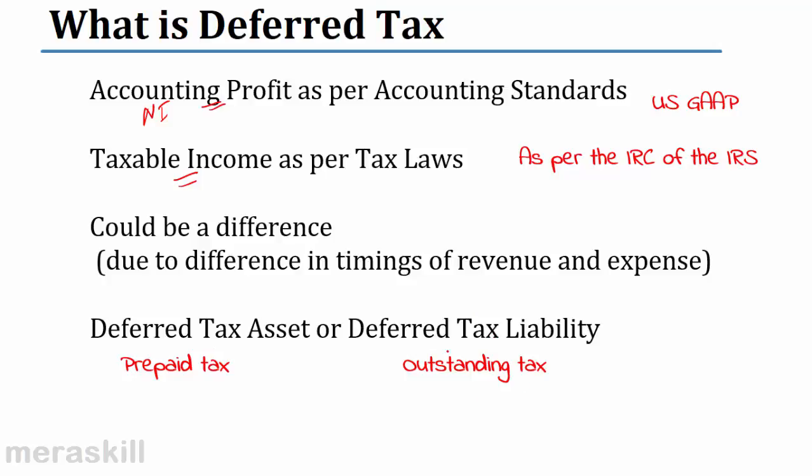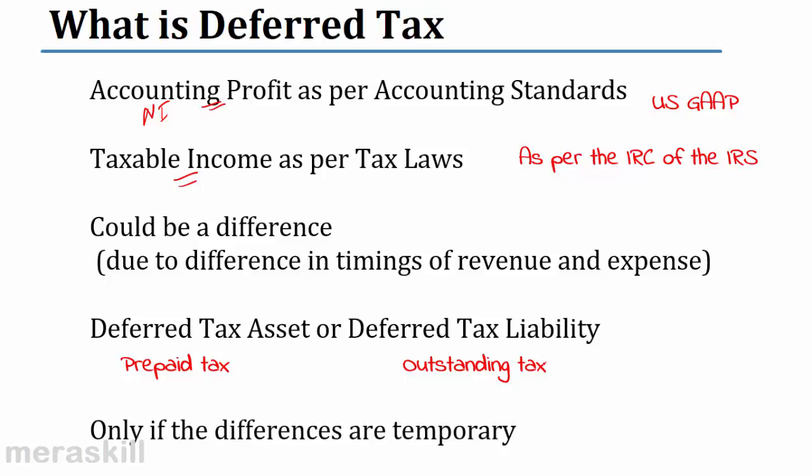Similarly, if in our books we see we need to pay more tax, tax is more as per our financial books, but the tax authorities have taken less tax, it means as per our books, we have an outstanding tax. We have a liability to pay tax. Mind you, this arises only if the differences are temporary. They will get sorted out over a period of time.